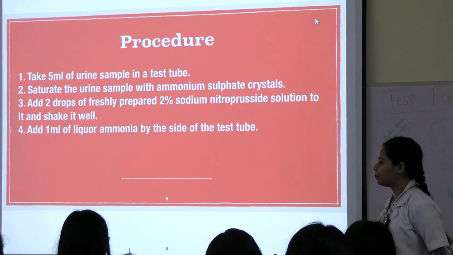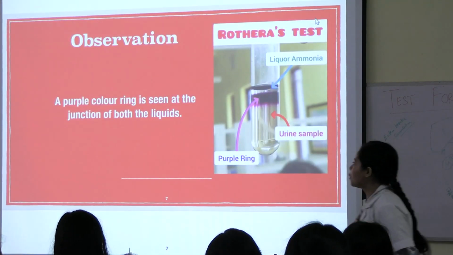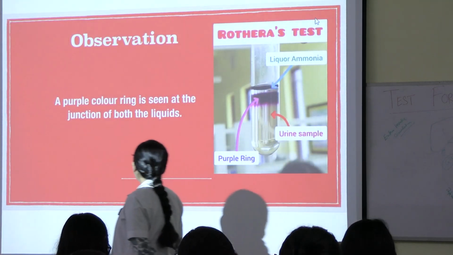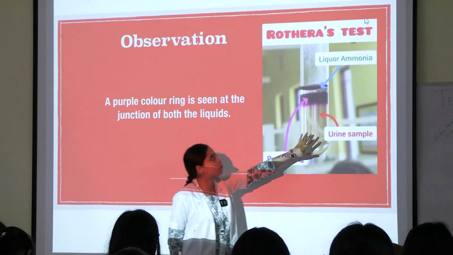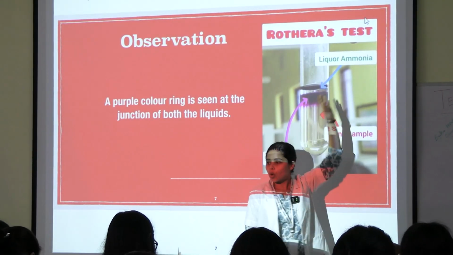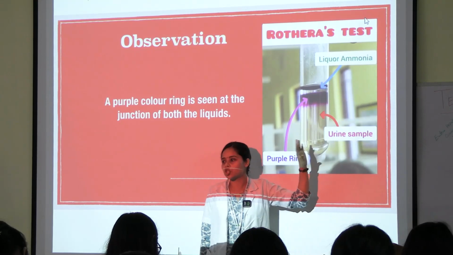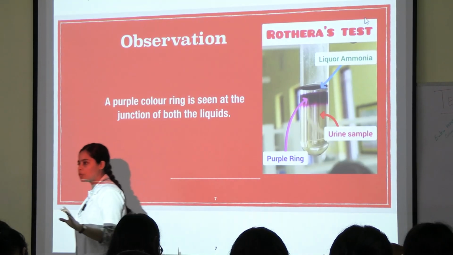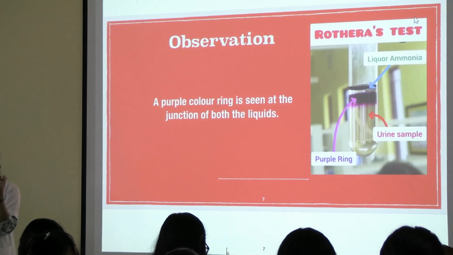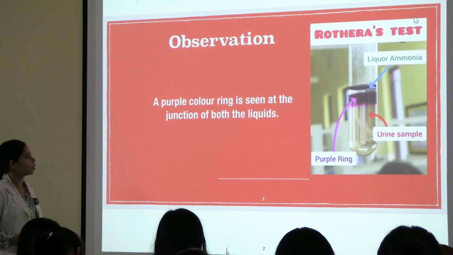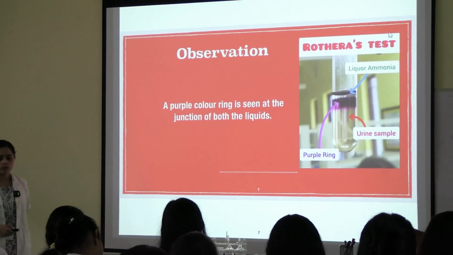All clear, right? Okay. So in observation, we see a purple color ring at the junction of both the liquids, that is the urine sample and the liquor ammonia. You saw the one that I performed at the junction, okay?